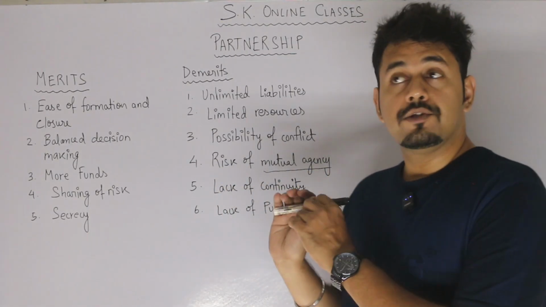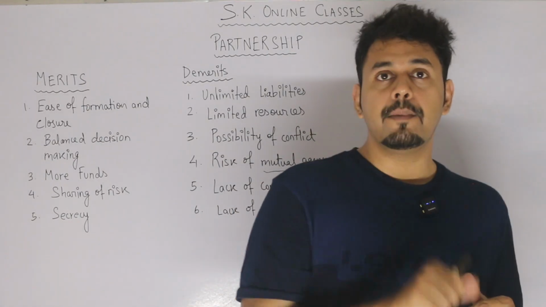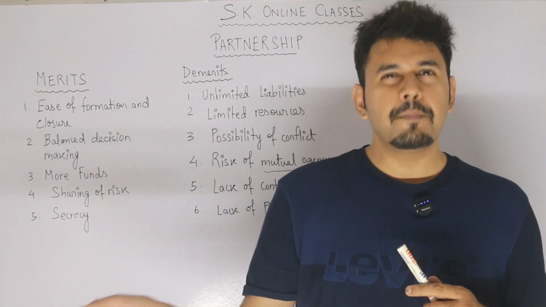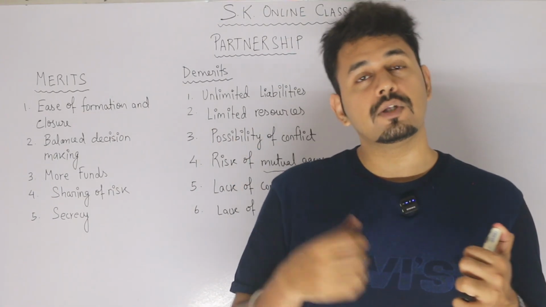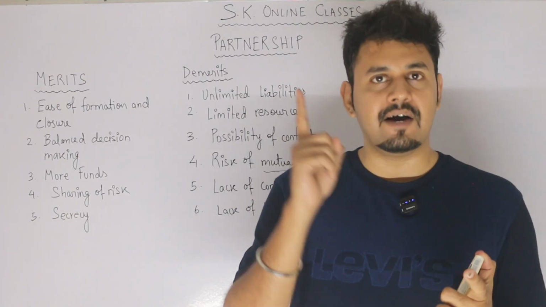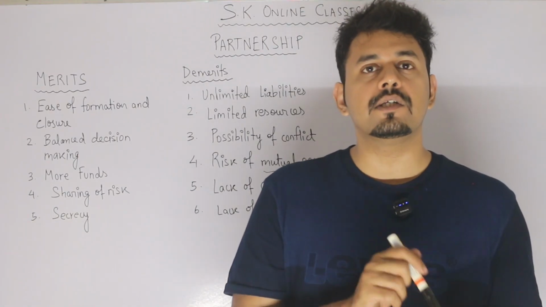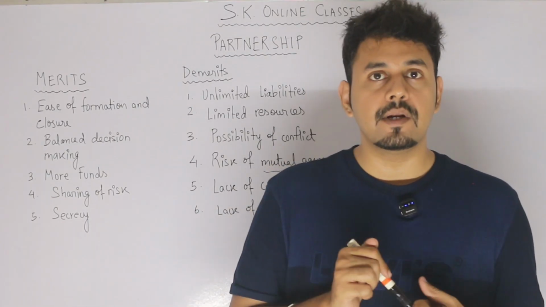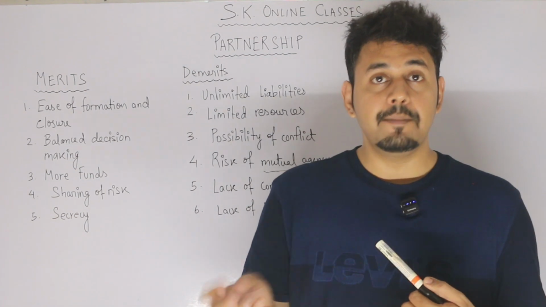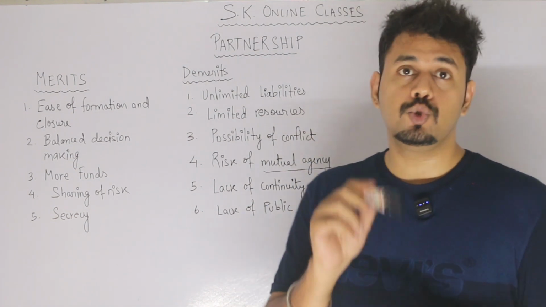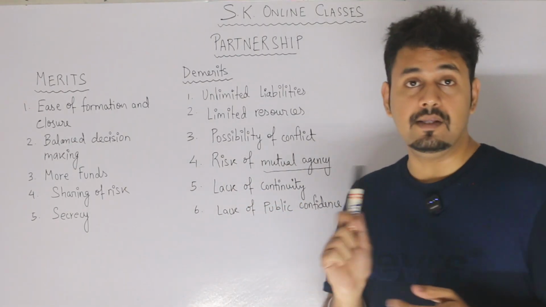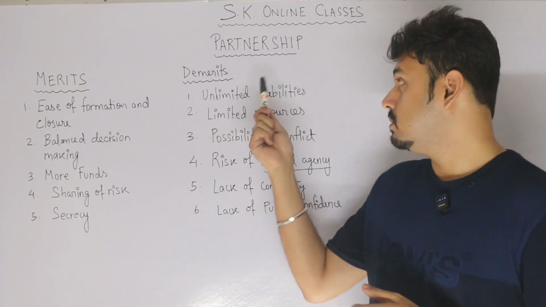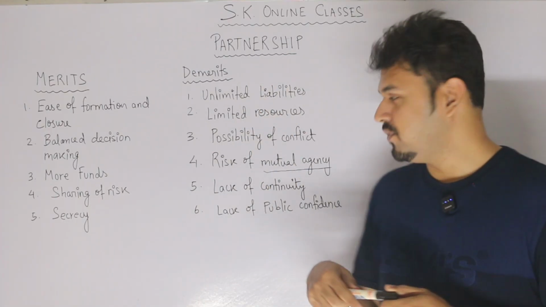Now, these are, say, extreme bad situations I'm talking about. But what about when, out of the three partners, one partner wanted to take a decision? Other partners did not have a choice because he is so keen that he will take the decision. And after taking that decision, the partnership meets a huge loss. Because of this loss, the other partners are also going to bear the risk, bear the liability. So, this is what risk of mutual agency means. Because of one partner's wrong deed, other partners will have to suffer. I hope this is clear to all of you.